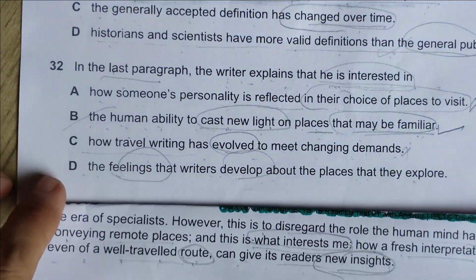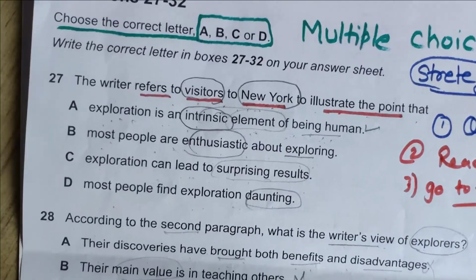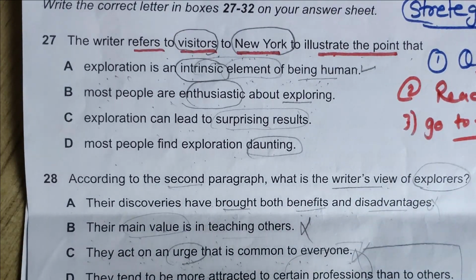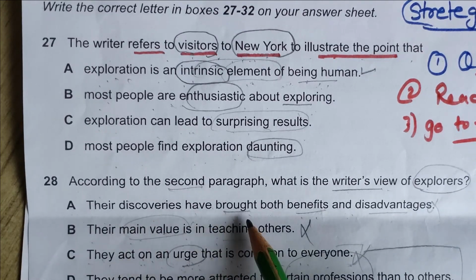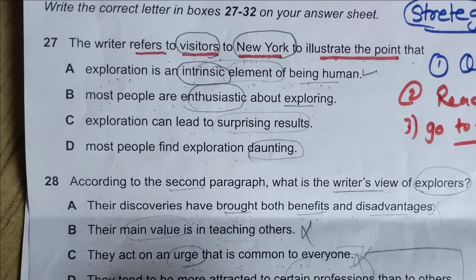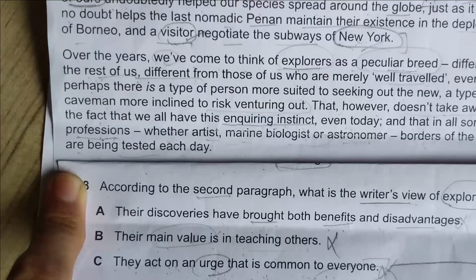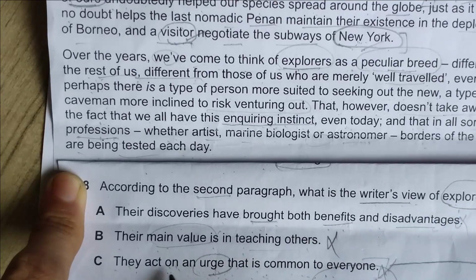And what about 30? The last question I have left. This one: according to the second paragraph, the writer's view of explorers. So let's do it again. Their discoveries had brought benefits. The main value is in teaching. So I had told you this one or this one. Let's read it again, second paragraph. So the writer's view of explorers.